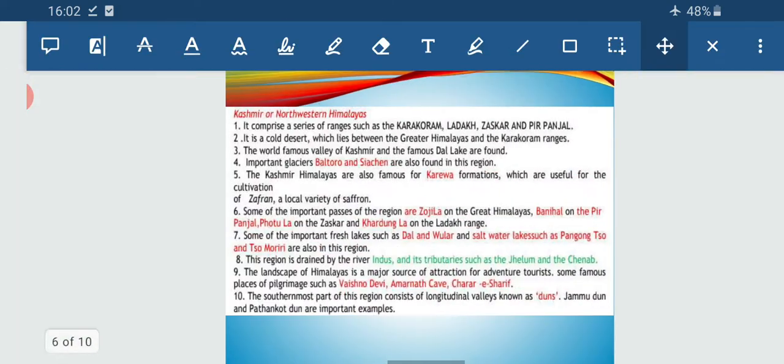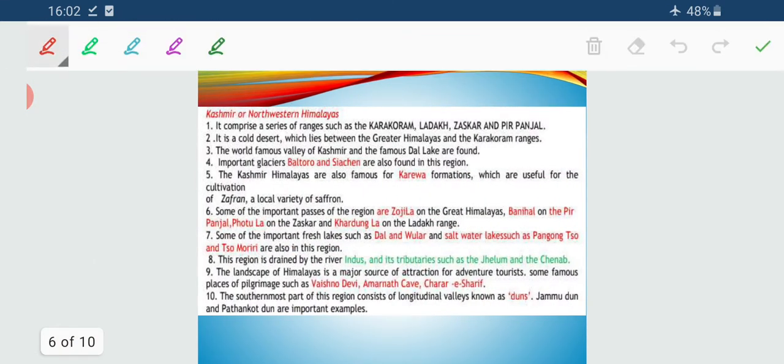Now let us proceed with the details of the Kashmir or northwestern Himalayas. Kashmir has a series of the Karakoram, Ladakh, Zaskar and Pir Panjal ranges. It is a cold desert region between the Karakoram and the Greater Himalayas. The famous Kashmir Valley, the Valley of Flowers, and Dal Lake are situated here. There are also many important glaciers. Hopefully you are familiar with the Siachen Glacier and Baltoro Glacier, which are present in this part.